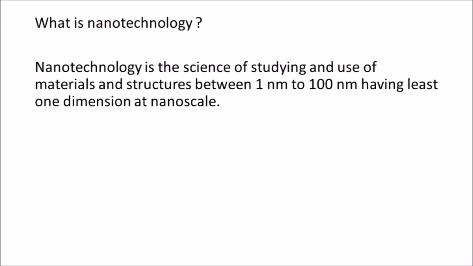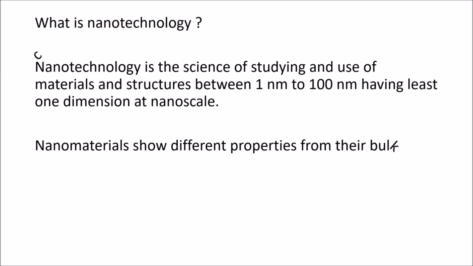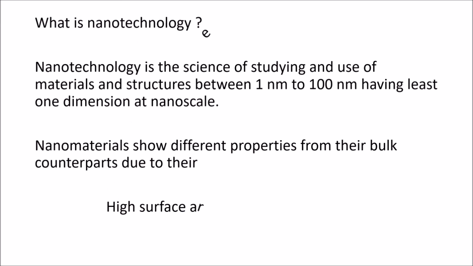Nanoscale is simply defined as the size of a material in the range of 1 to 100 nanometers. A nanometer is 1 billionth of a meter. So if a nanomaterial has at least one dimension in this scale, it is known as a nanomaterial. Nanomaterials or nanoparticles differ from their bulk counterparts in their high surface area to volume ratio and also in the quantum effects shown at the nanoscale.